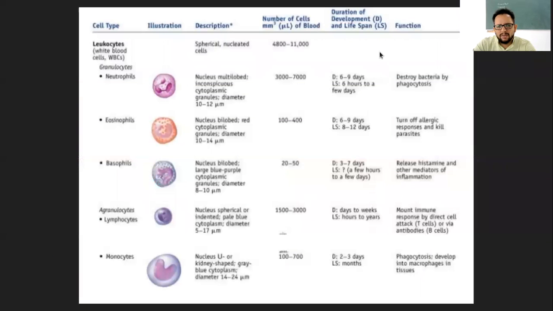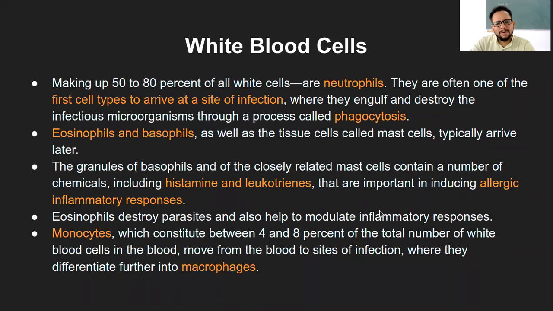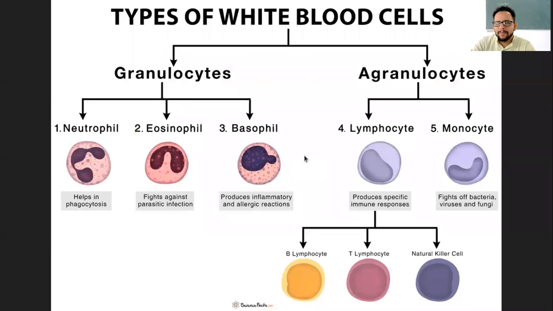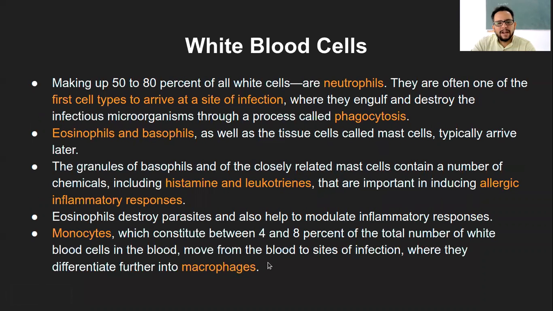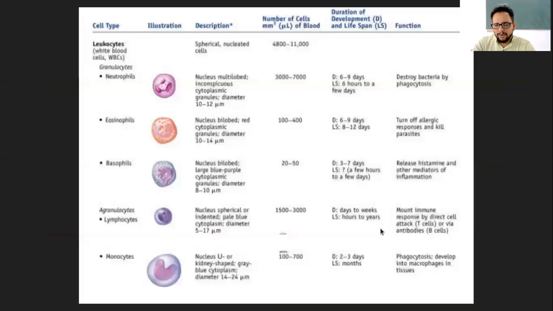And I have also, for your reference, you can just summarize this. Again, there have been questions asked, which one is binucleated and trinucleated and so on, which has the bigger nucleus. So you can find all that basic information on this chart. I will not go into that because that will become just too much, but the basic information that you need to remember is already there on this particular slide, and some of the points which are highlighted here. All of this you need to remember, and of course this one, like I mentioned.